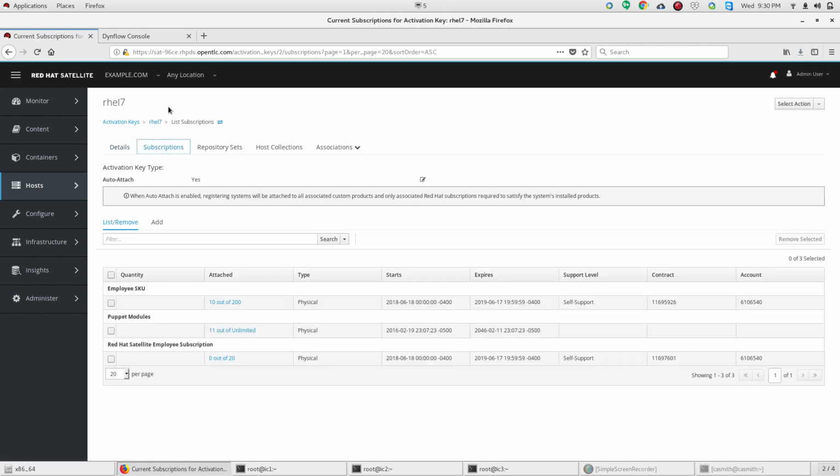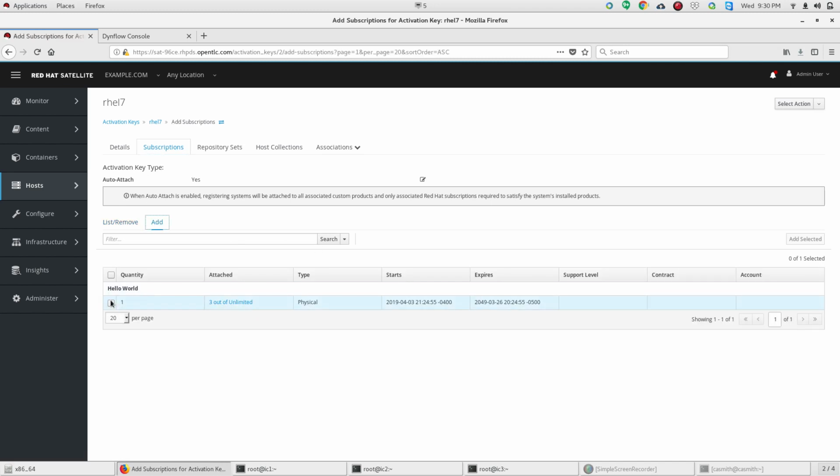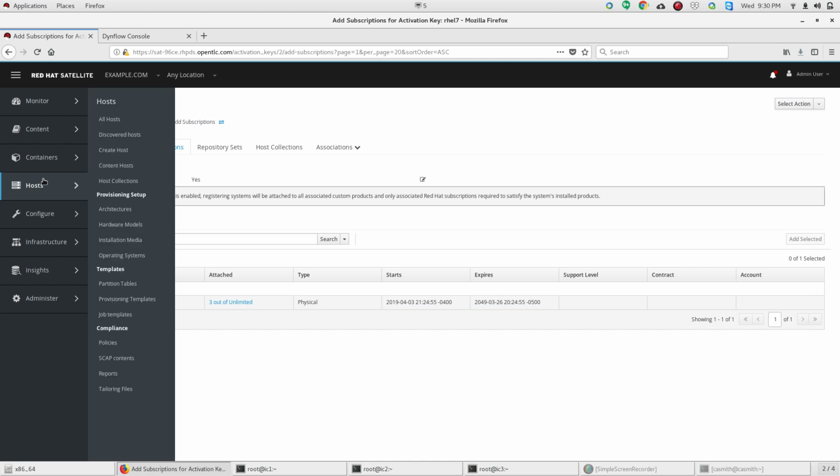So I'm looking at this RHEL 7. Since we're not provisioning any servers, I'm not going to actually make a change here. But if you go to RHEL 7, you could hit add, and there's our Hello World subscription. We have 3 of them in use for the 3 servers that we just attached them to. We have an unlimited amount. So if we wanted to provision additional servers that had access to this content, we could add it to this activation key and then attach that activation key to the provisioning host group that will be doing the provisioning.